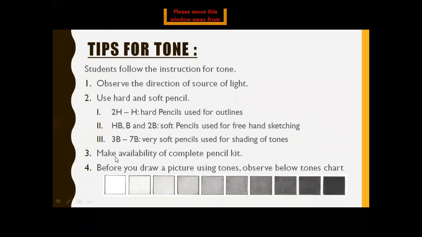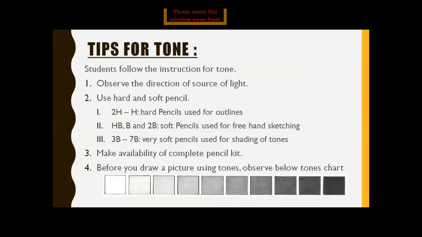Make available a complete pencil kit. It means in the pencil kit, you have all these pencils. Before you draw a picture using the tone, observe the tone chart below. This is the tone chart: light, medium and dark. We are using pencil shade light, medium and dark. These are the tones we are using in the pictures.